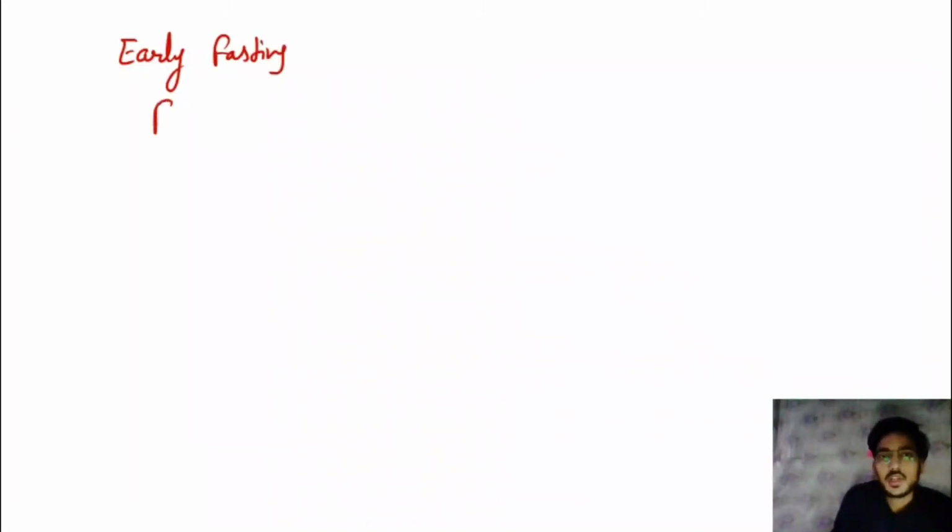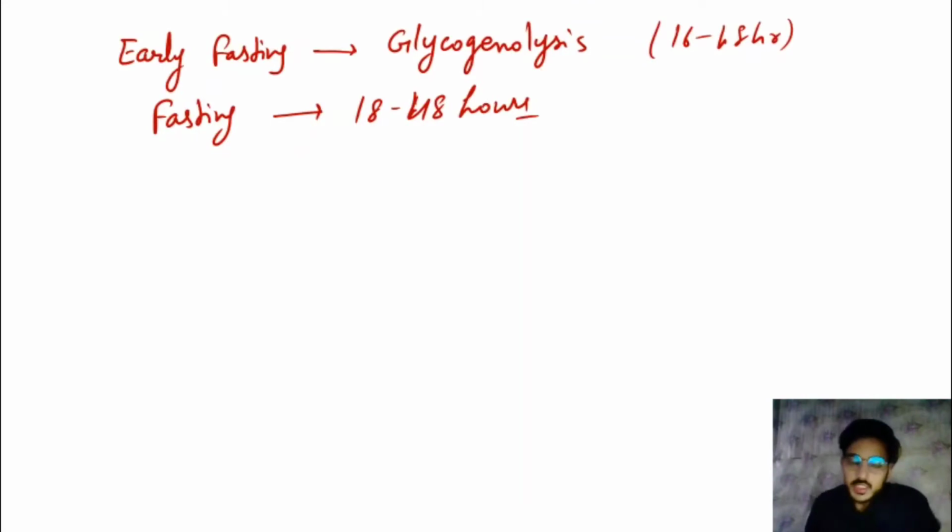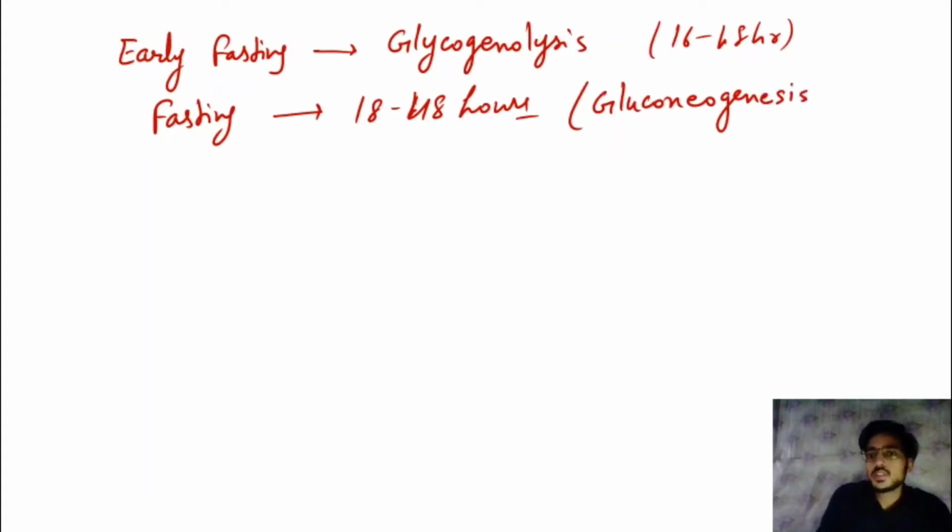Now there are two conditions: the early fasting condition and the fasting condition. So when will gluconeogenesis occur? Remember, in early fasting we studied that there is glycogenolysis. Early fasting means 16 to 18 hours, and after that the fasting condition starts, for 18 to 48 hours. When the glycogen is finished, glucose will again be depleted. After that gluconeogenesis will start.